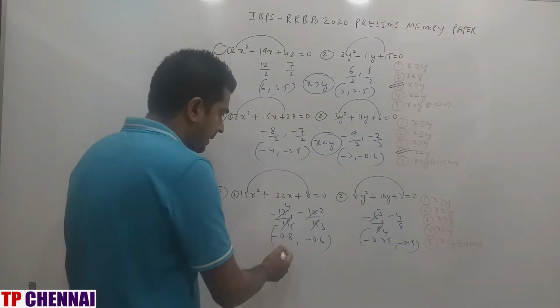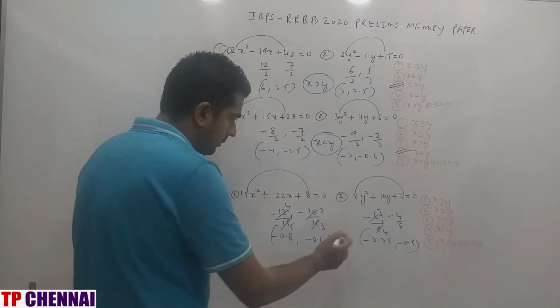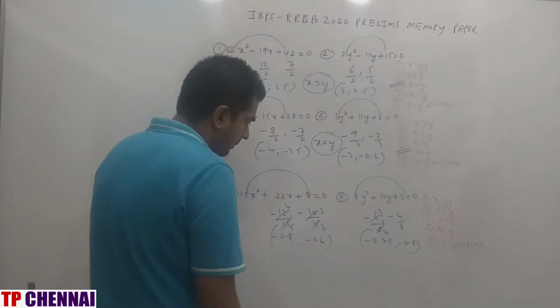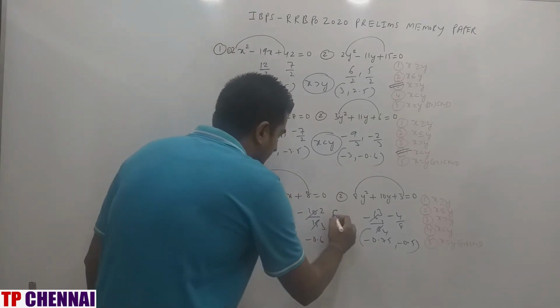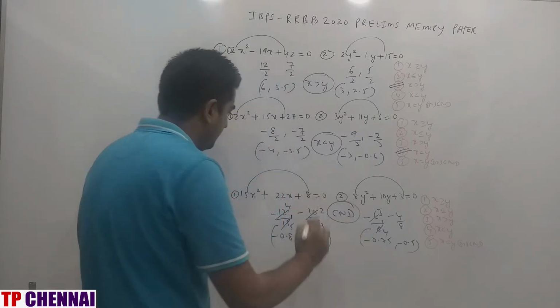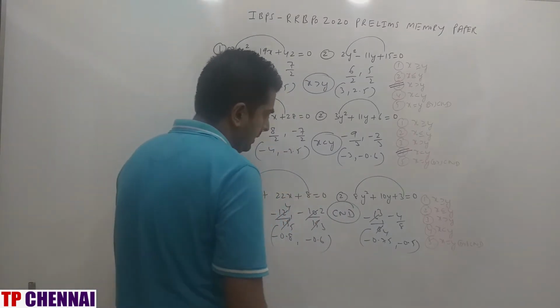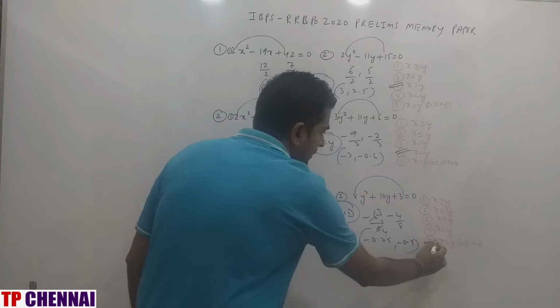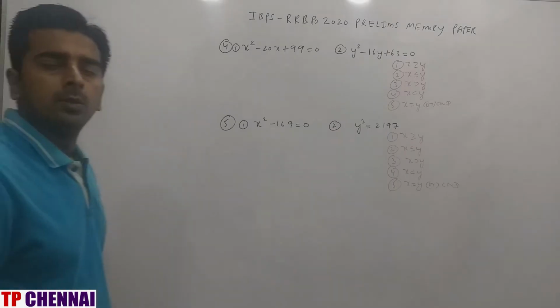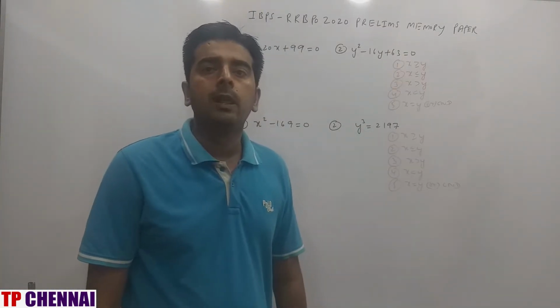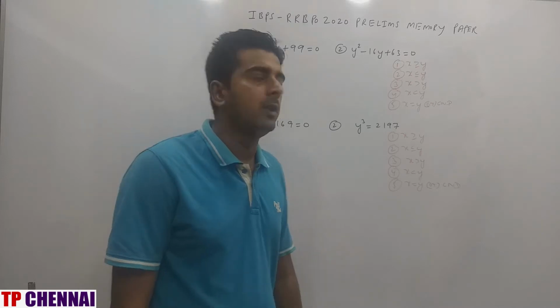When you compare, y is greater, again y is greater, but here x is greater. So what is my answer? My answer is C and D, which is the fifth option. I hope you are clear with the first 3 quadratic equations. Now we will see the remaining 2 quadratic equations.